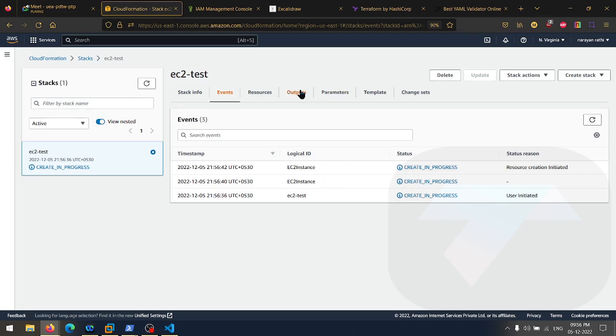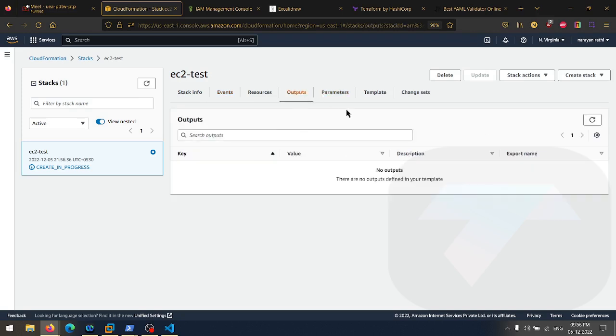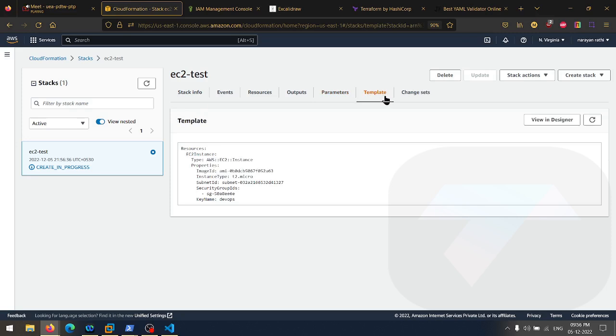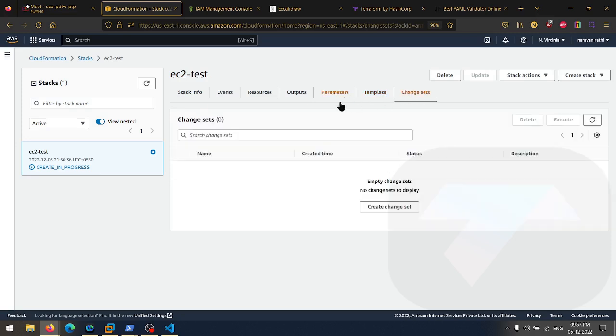Refresh, and if you want to see the outputs, you can click here. By the way, there is no output here right now. Click on the template. This was the template that we applied here, change set. Right now, there is no change set. We can create the change set, which is basically a kind of state maintaining that we do in Terraform, similar kind of stuff.